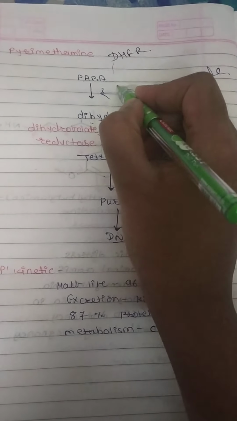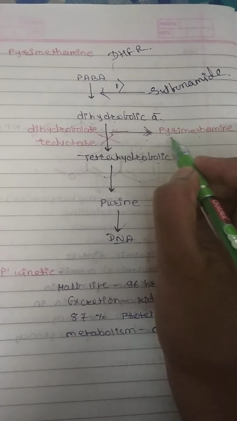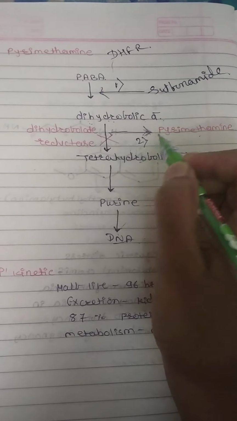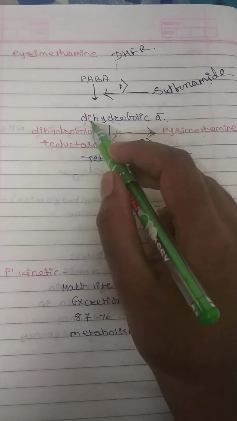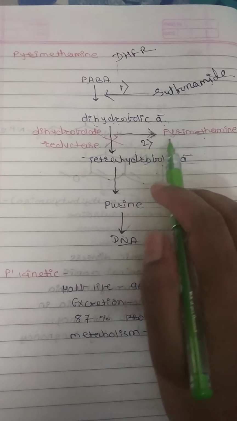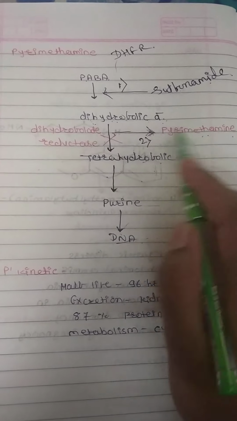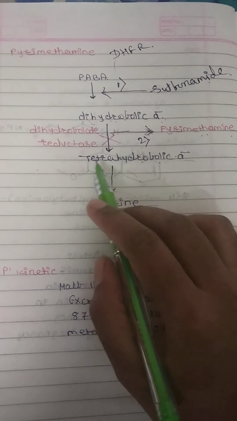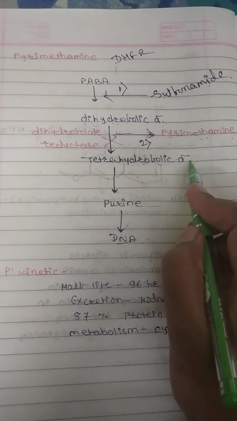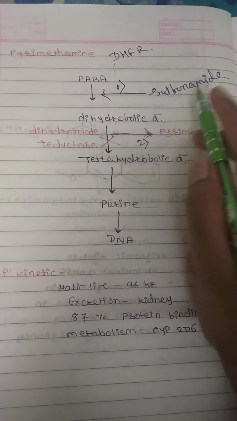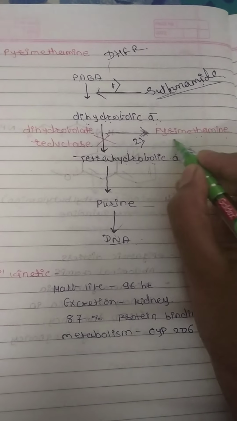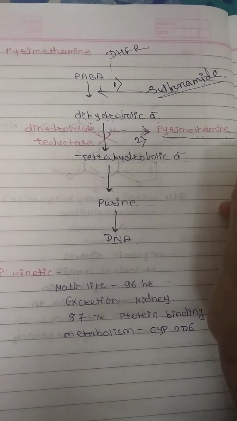So sulfonamide acts on the first step and pyrimethamine on the second step of the pathway. This is the simple mechanism of action for the sulfonamide and pyrimethamine.